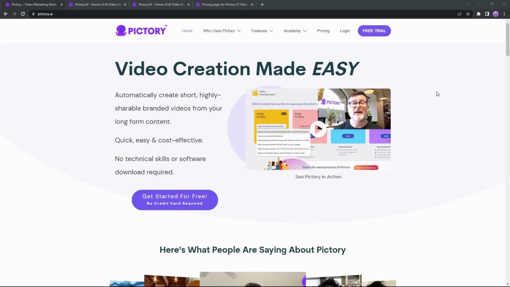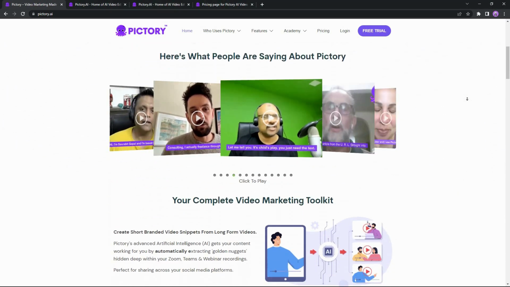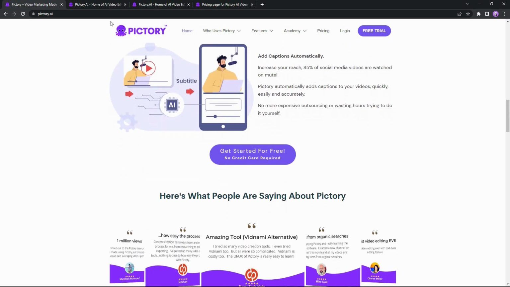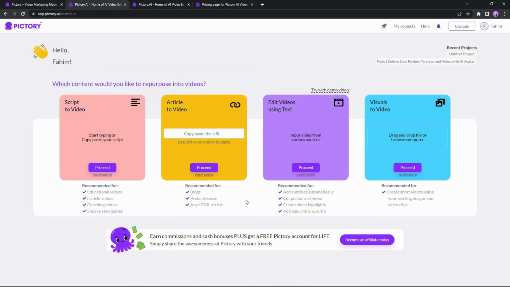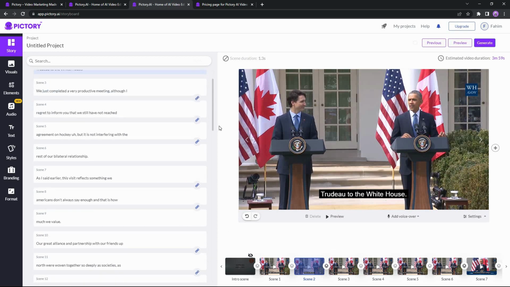So the first online AI video editing tool is Pictory, and I think a lot of you guys may have already heard the name. It is getting more and more popular because of its extraordinary features, and these are the 4 most impressive features of Pictory. So you can make videos from script, from articles, you can edit videos, you can also make shorts from your long videos. And let's have a look at the editor of Pictory, and you can see all the scenes of the video have already appeared in the editor.